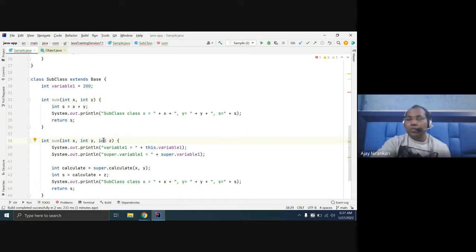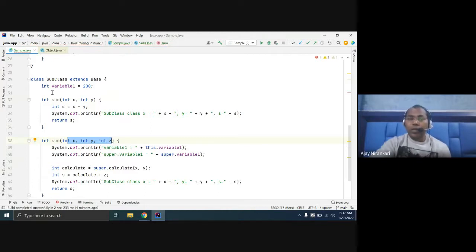So this is the precondition of overloading. Whenever you are doing method overloading, please ensure your input arguments must be different. Is it clear?